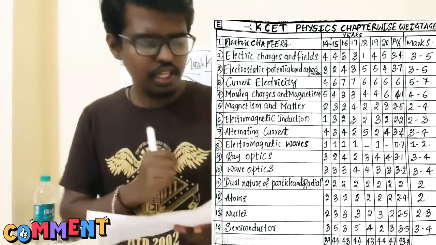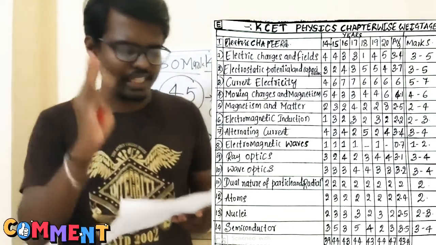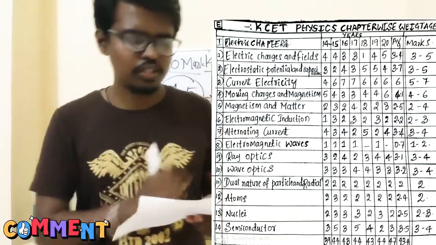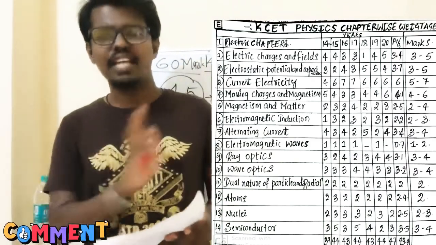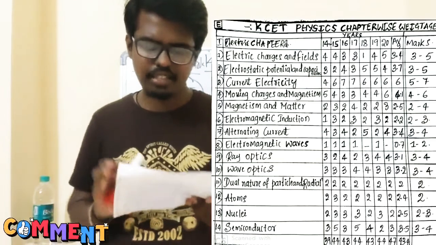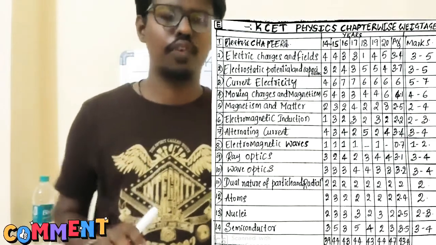In 2014 alternating current, they asked 4 questions. In 2015 3 questions. In 2016 4 questions. Then 2, 5, 2, 4, meaning the average of 3.4 marks will come from alternating current. So the weightage for alternating current is 3 to 4 marks.